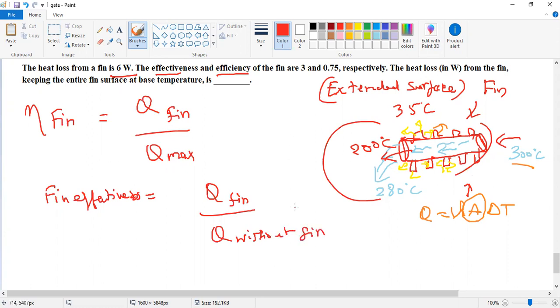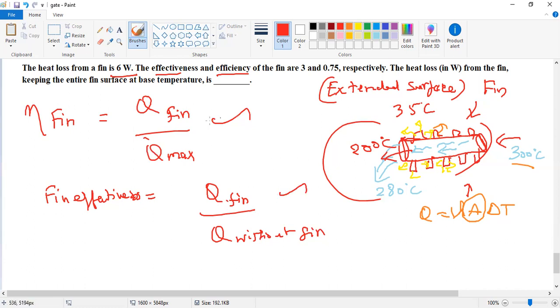Efficiency is the ratio of actual fin heat transfer to the maximum possible heat transfer, and effectiveness is the ratio of actual heat loss with the fin to the heat loss without the fin.